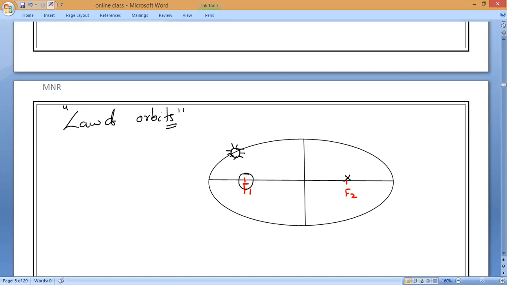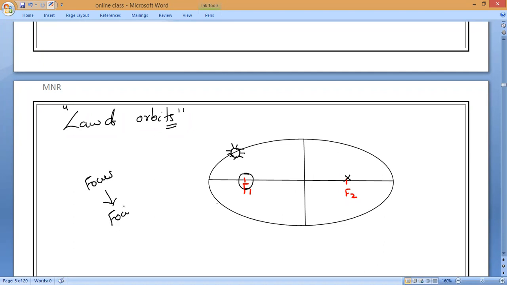So what do you mean by the first law? Open your mouth, simply don't say it. What is it according to Kepler's first law? It says that all the planets revolve around the sun in different elliptical orbits, and the sun is located at one of the foci of the orbits. Understand? We have two foci in total. And what is the plural form of focus? The plural form is foci.